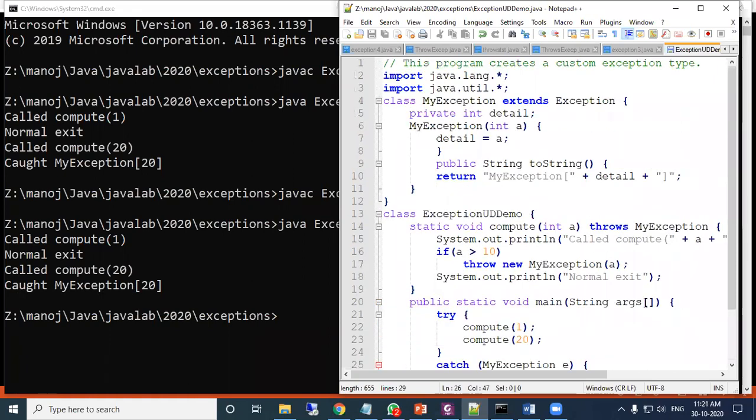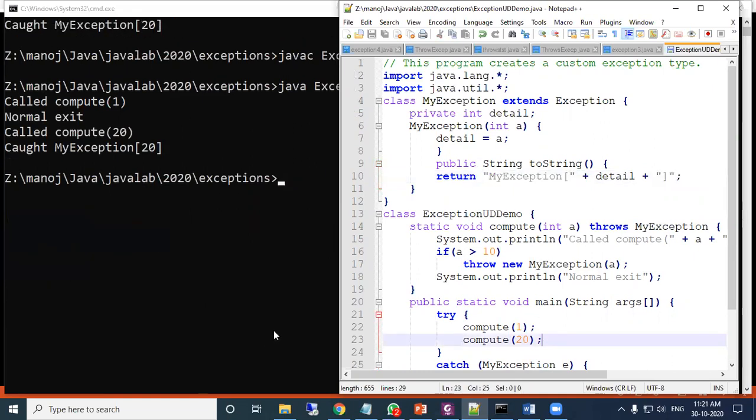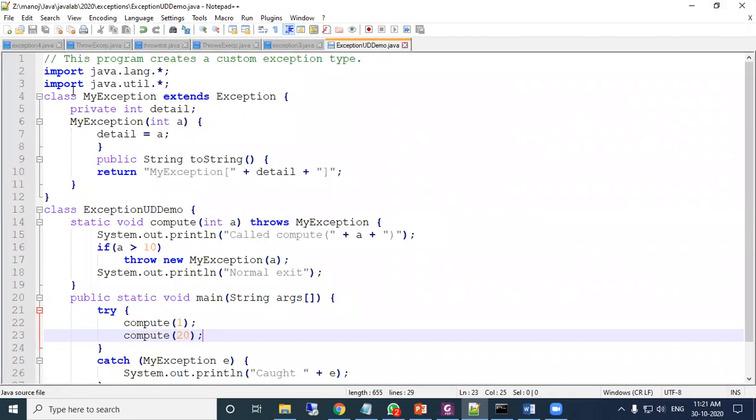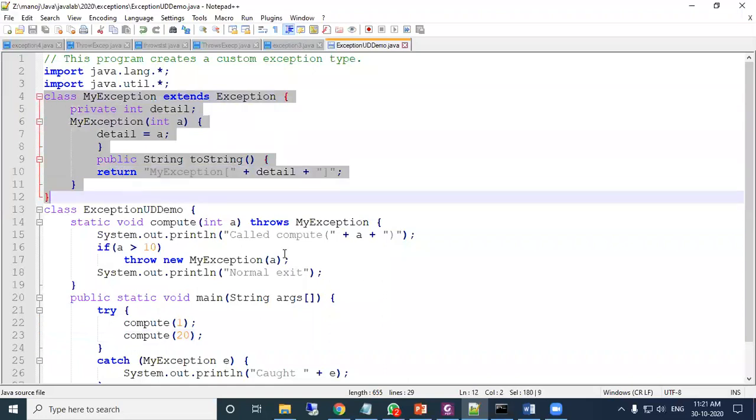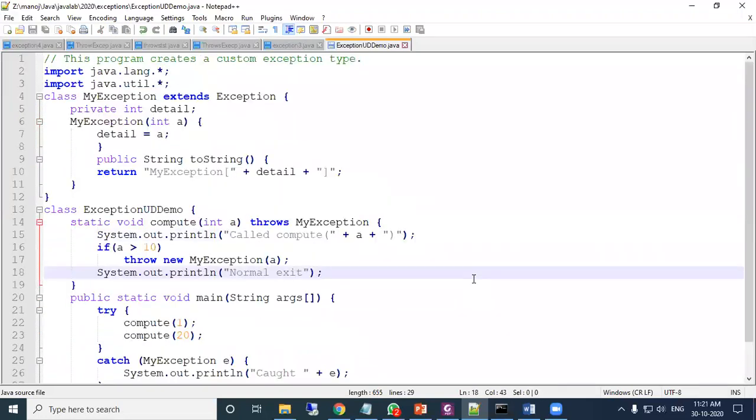So e is here showing the MyException return message, MyException detail is 20. So this is your user defined exception. Okay. So a user defined exception program where we are defining our own exception. Okay. So this is about the user defined exception.